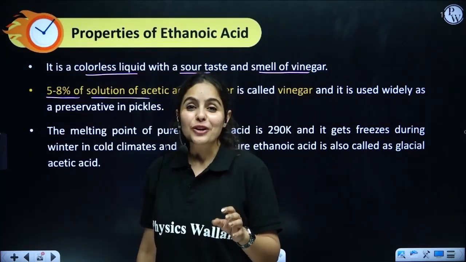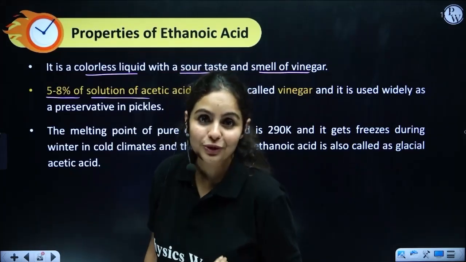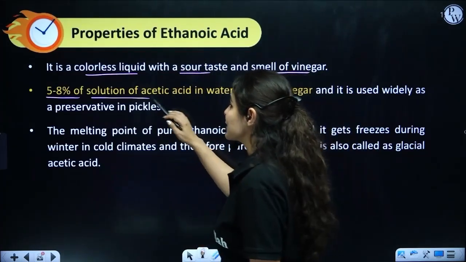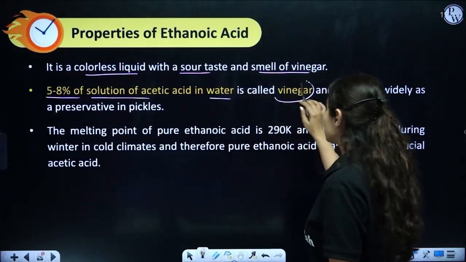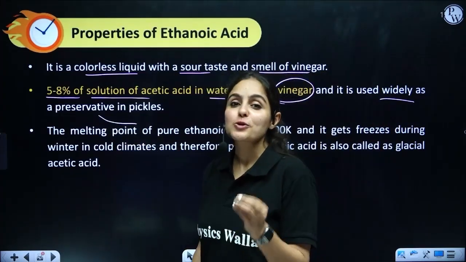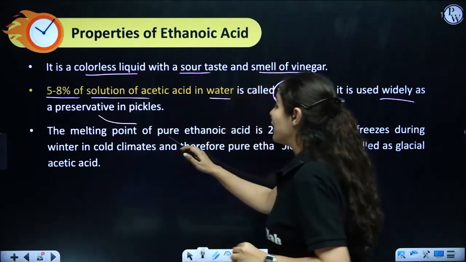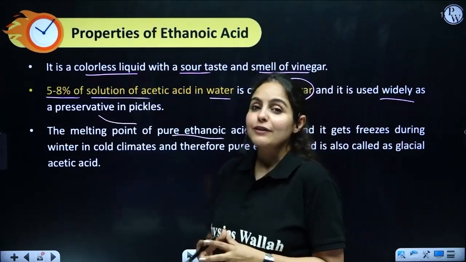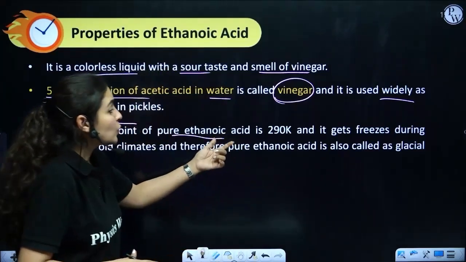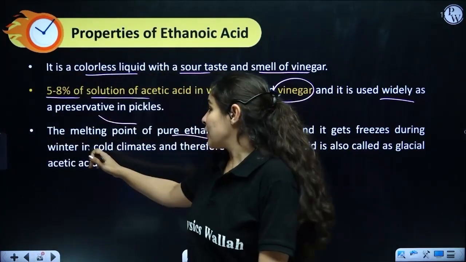So weak is not weak for the human body to consume, right? It's widely used as a preservative in pickles because it has that sour nature. The melting point of pure ethanoic acid, guys, is 290 Kelvin, and it actually freezes during winter time.